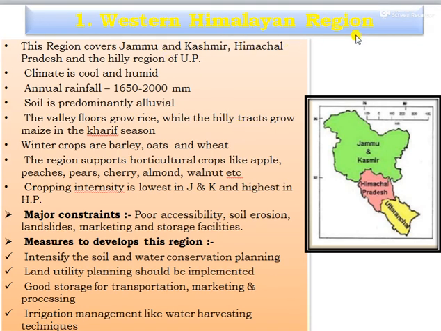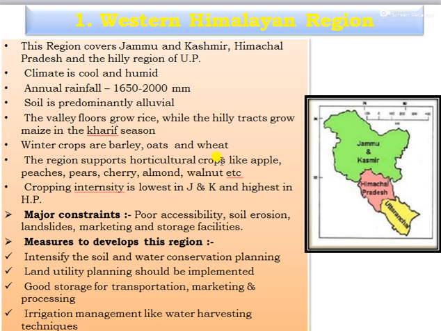First is the Western Himalayan region. It covers most of Jammu and Kashmir, then Himachal Pradesh, then the hilly regions of Uttaranchal of UP. The climate of this region is cool and humid, with annual rainfall of 1650 to 2000 mm. The soil is predominantly alluvial, and the valley floor grows rice, and the hilly tracts grow maize in the Kharif season. Winter crops are barley, oat, and wheat. The region supports horticulture crops like apple, pear, peaches, cherry, almond, and walnut.